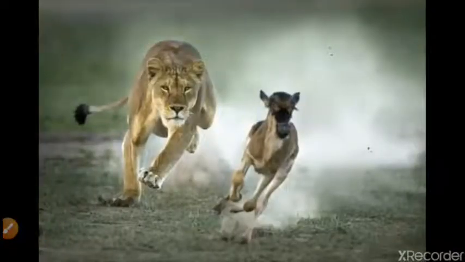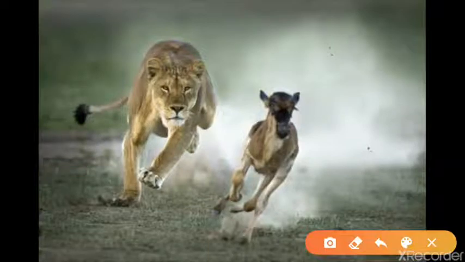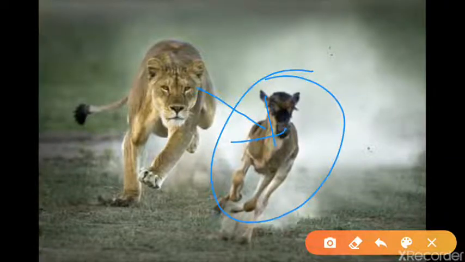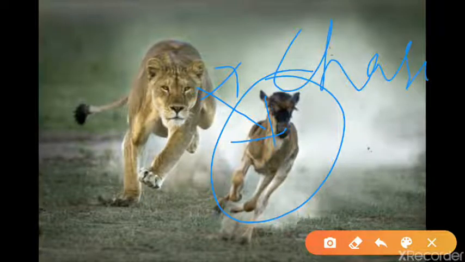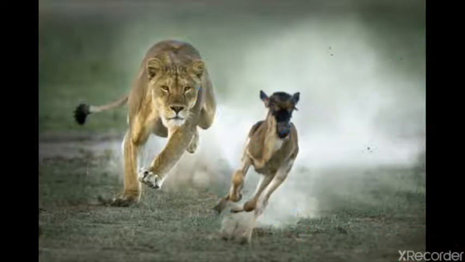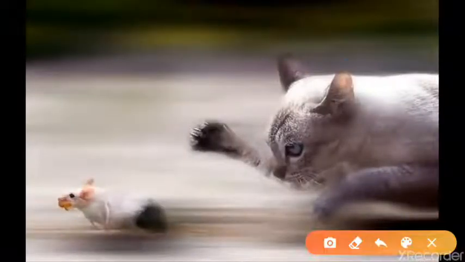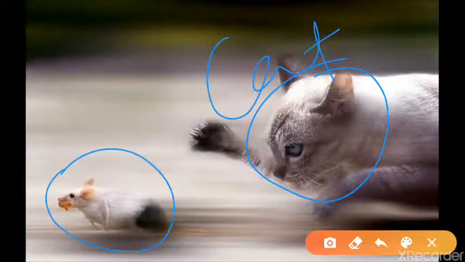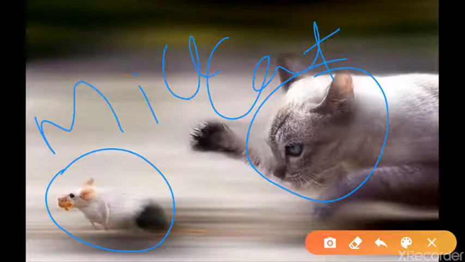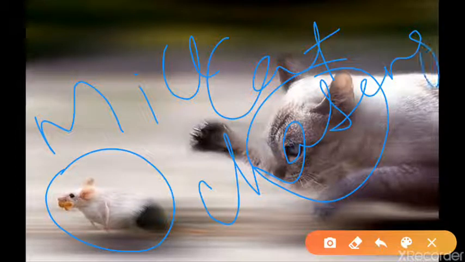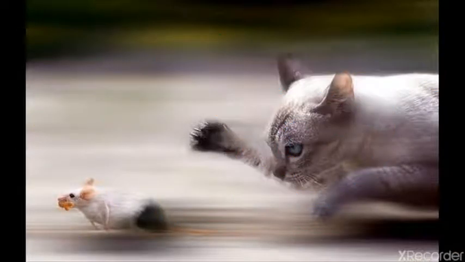Just like over here, a tiger is chasing a deer. In the plant part, what we saw was growth. But is this tiger showing growth in chasing the deer? No, actually it is chasing. Take another example: this is a cat and this is a mouse. The cat is trying to catch the mouse. Here also it is chasing for food. That means the movement is in a different way.